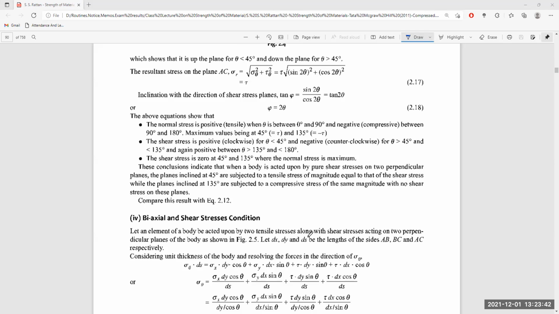Now we will discuss the biaxial and shear stress condition.